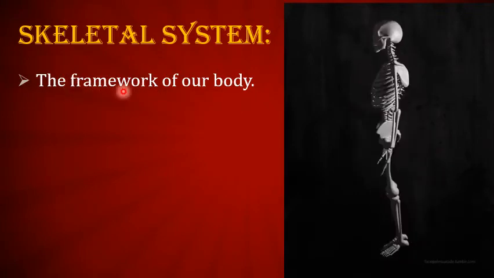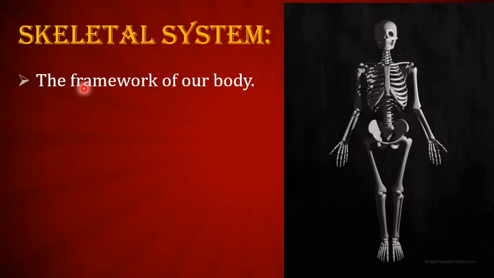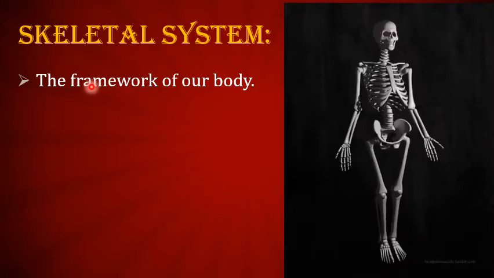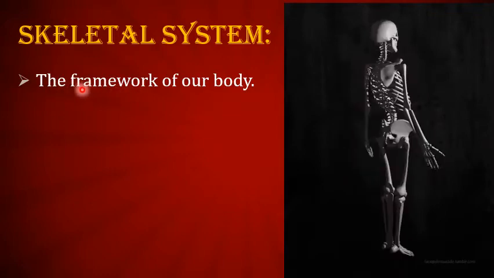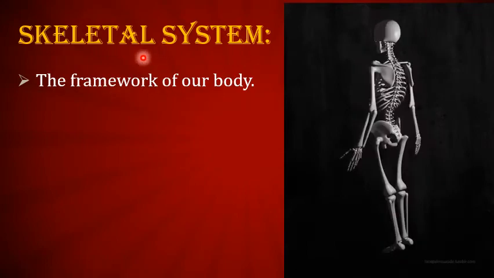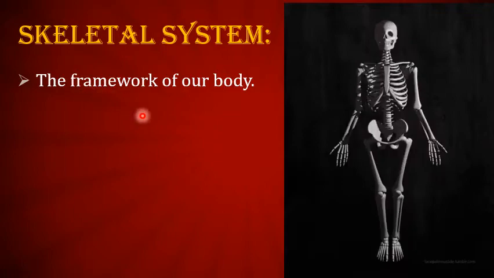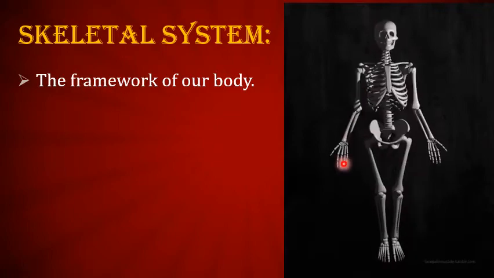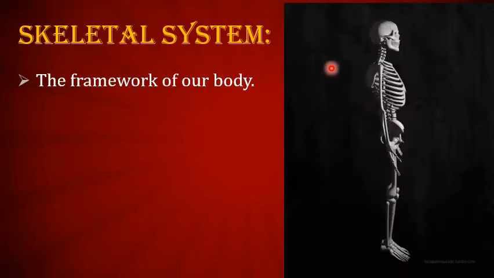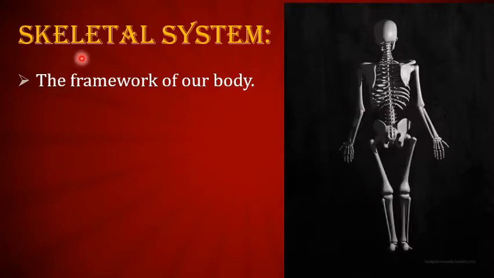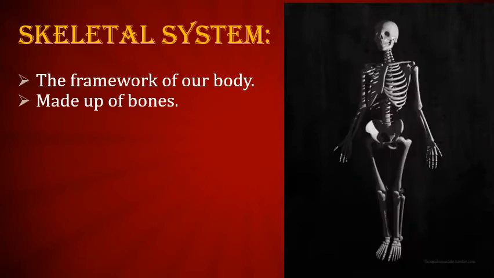Do you know why we provide a frame to a picture to hang that picture on the wall? For the support, for the proper shape. If we just hang a picture without a frame, the shape of the picture would be disturbed. So we provide support to that picture by providing it with a frame. Likewise, the muscles of our body are soft, so we need something hard to make the proper shape. So what is the skeletal system? It is the framework of our body.